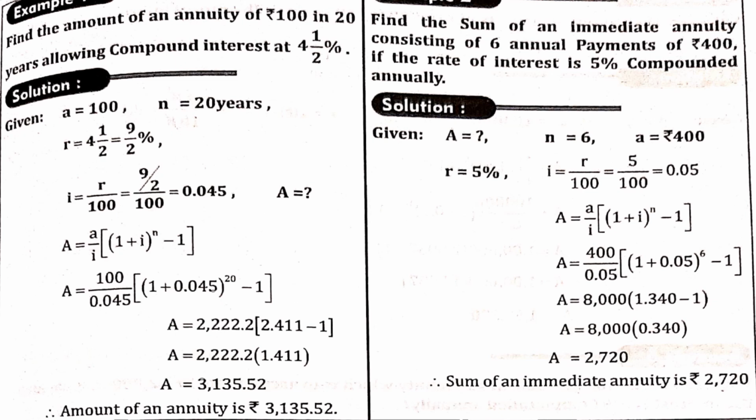So you have to find out the annuity. You are given 400 rupees, that is the amount value. The rate of interest is 5%. Then they have given 6 annual payments, that is n is equal to 6. So then what you are supposed to do is go with the formula and substitute the values you have. Then you will get the annuity immediate value.